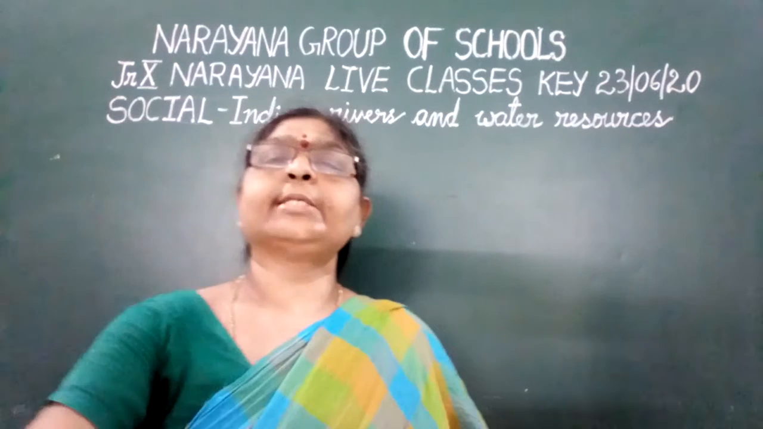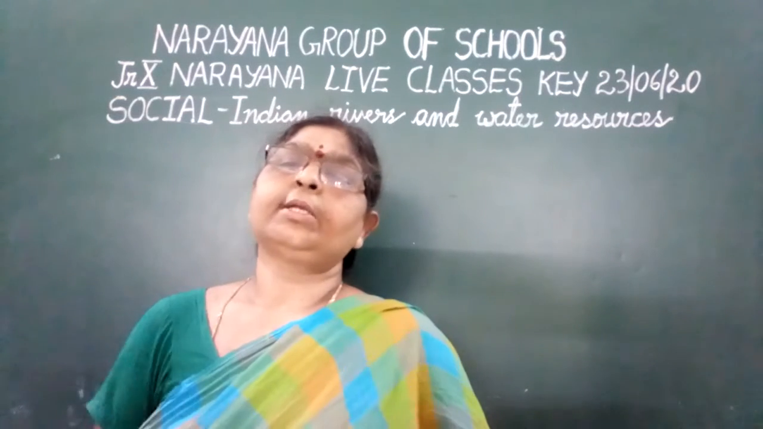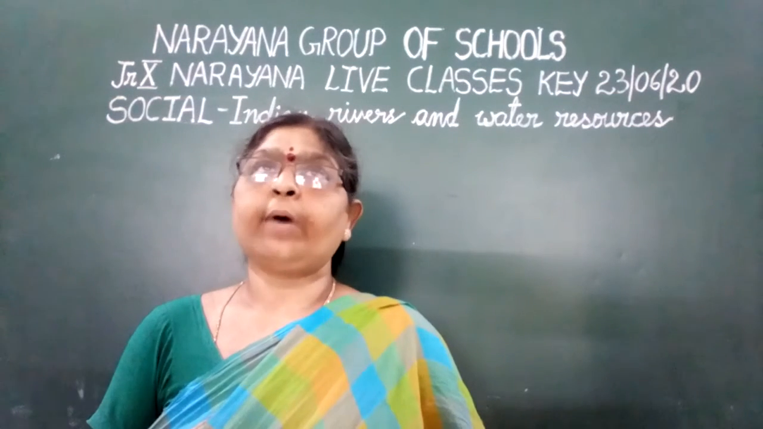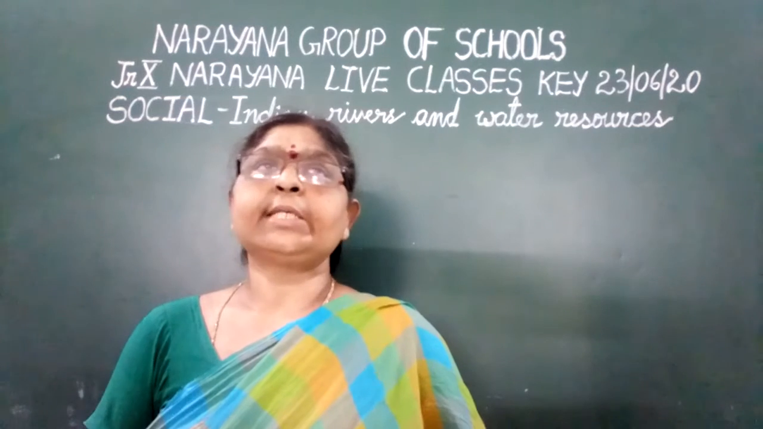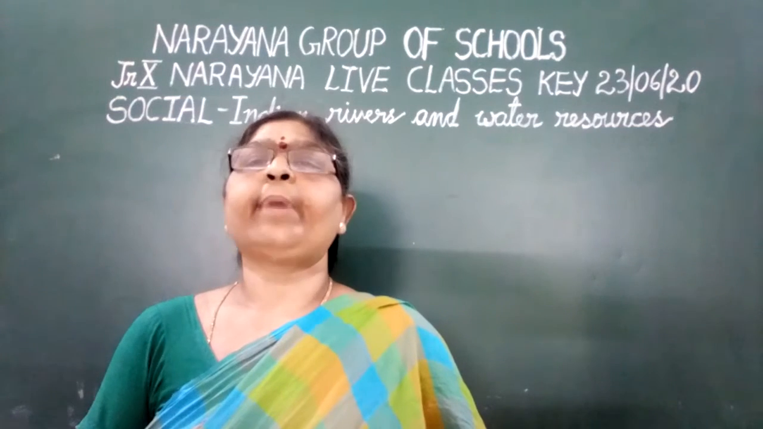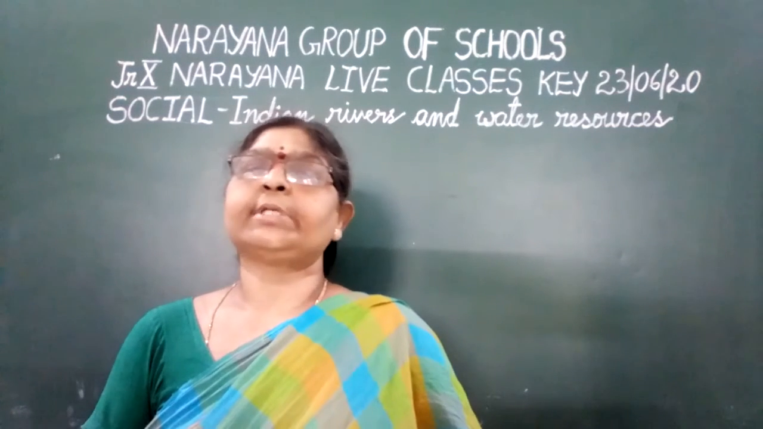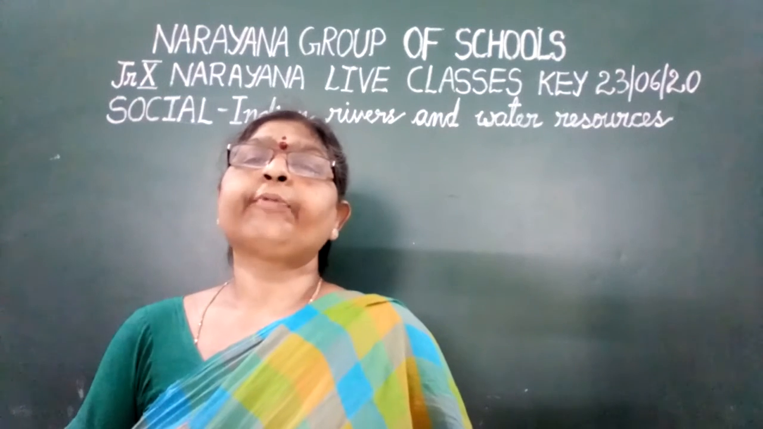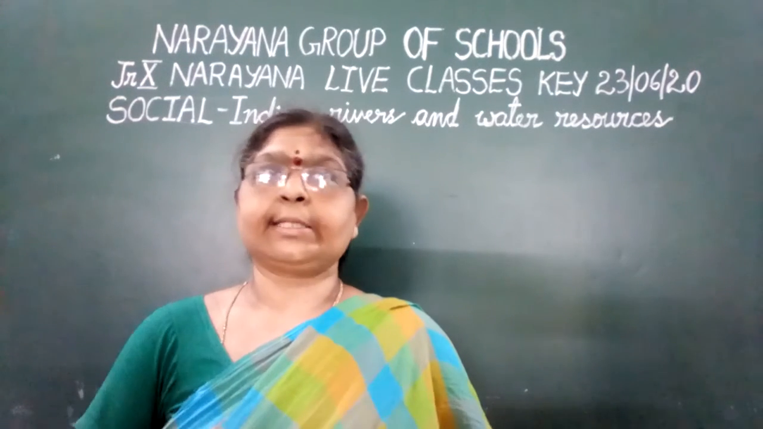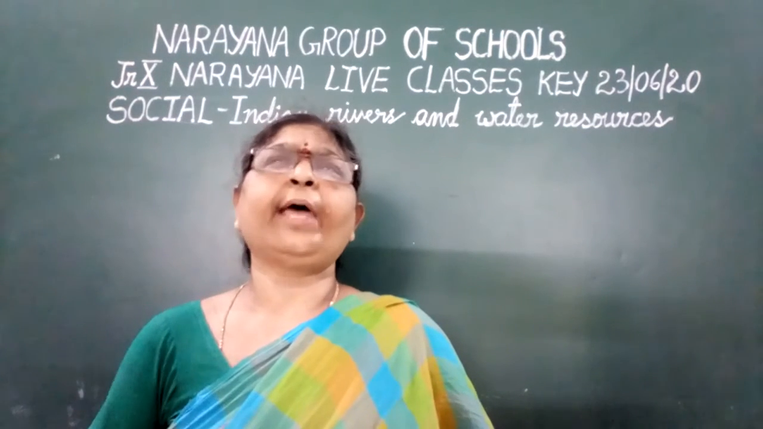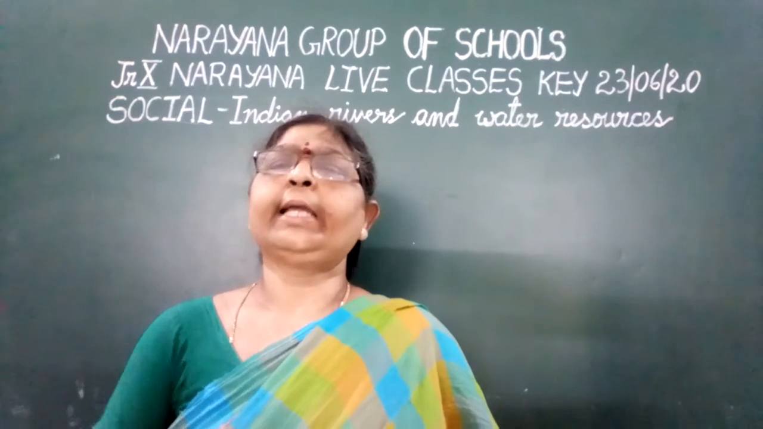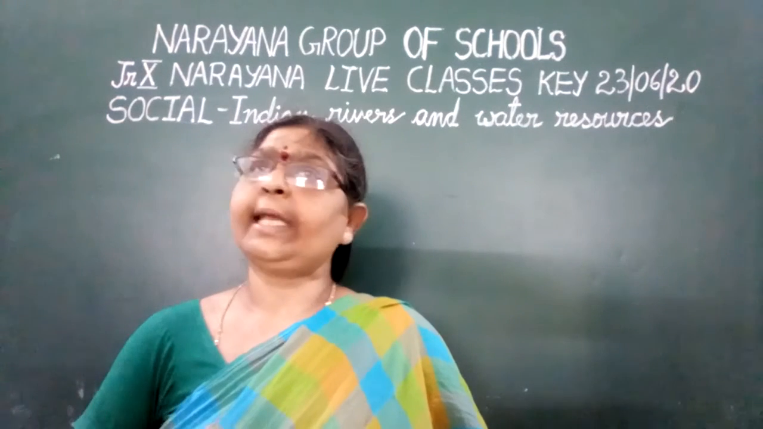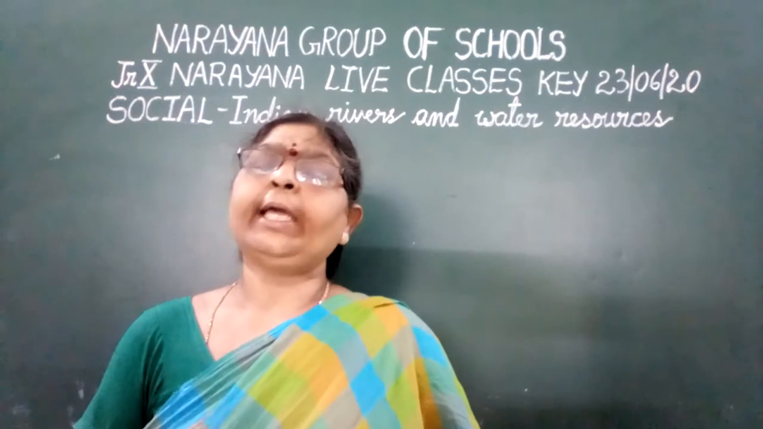And what is the topic? The topic is Indian rivers and water resources. Yesterday what we have learned? Yesterday we have learned about the origin of different rivers and the difference between the perennial river and the peninsula rivers. Today we will be learning about the use of water in different areas. You know very well that water is useful for agriculture, for irrigation, for industries, for domestic purposes and etc. From where do we get this water?